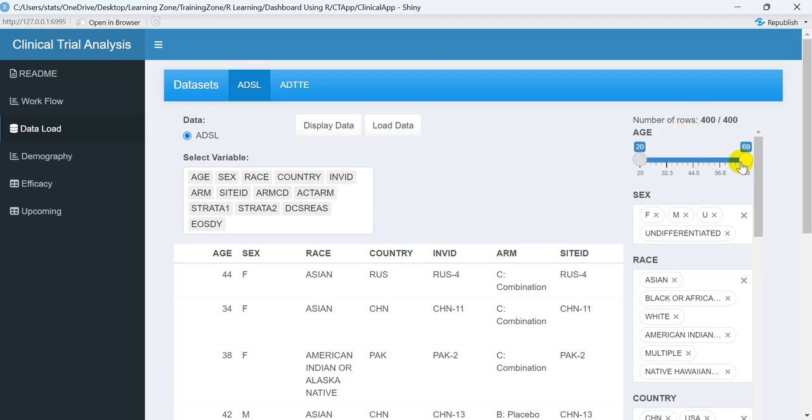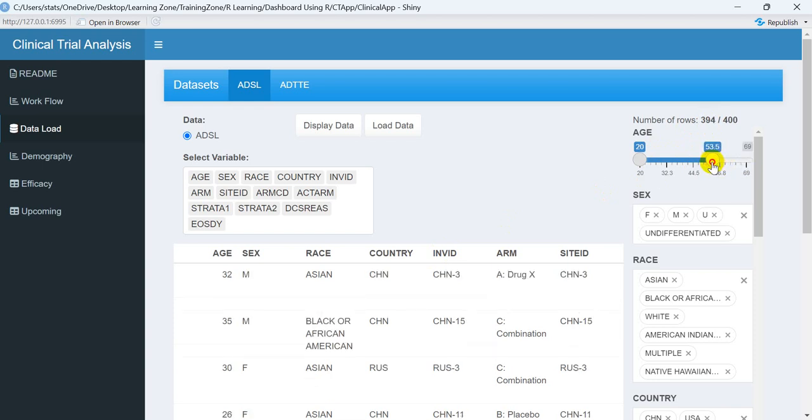Let's suppose I want to do the analysis only on patients between 20 and 50 years. I will scroll it and make it 50, and you can see that there were 9 patients more than 50 years of age. They were removed from this data set, and only 391 patients are visible here.